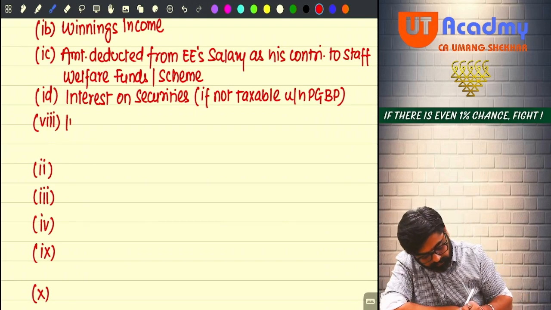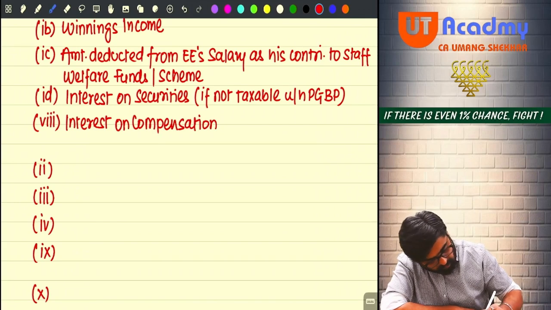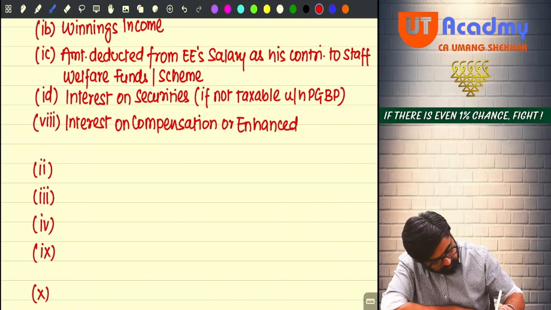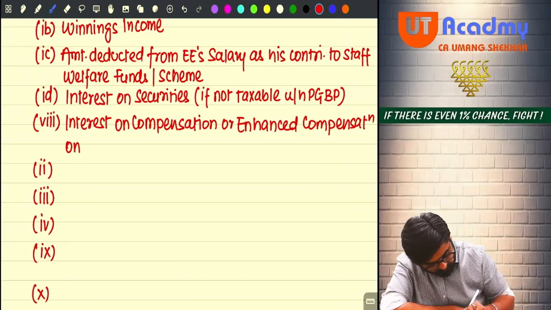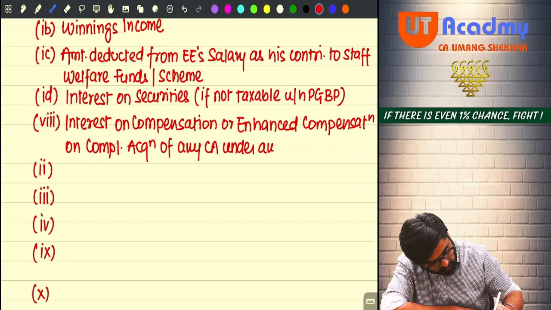Next one is interest on compensation or enhanced compensation on compulsory acquisition of any capital asset under any law.